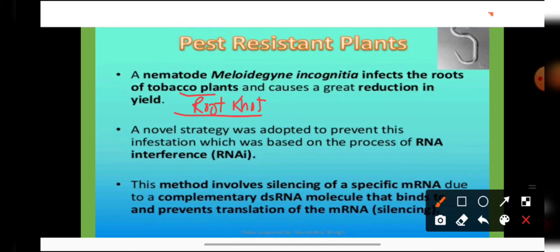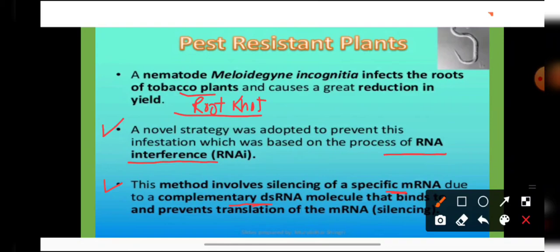So a new strategy is adopted to prevent this infestation of nematodes on our crops, which is based on the process of RNA interference. Now what is RNA interference? RNA interference, students, is a method in which we silence a specific messenger RNA due to the formation of a complementary double-stranded RNA molecule which will bind and prevent the translation of messenger RNA.